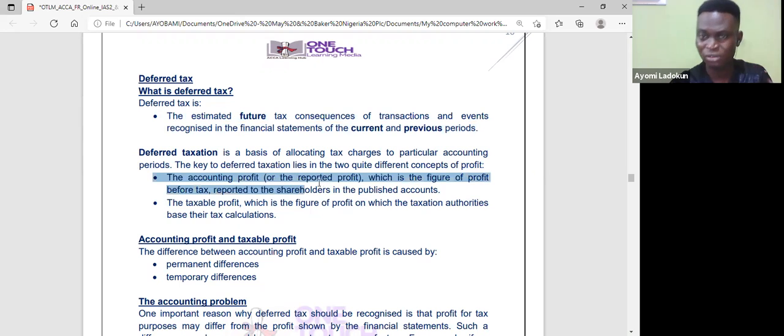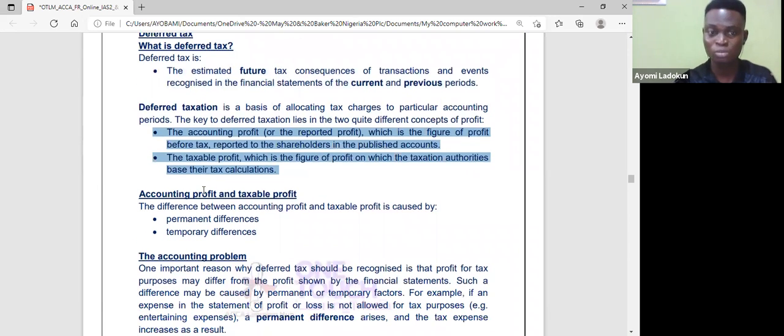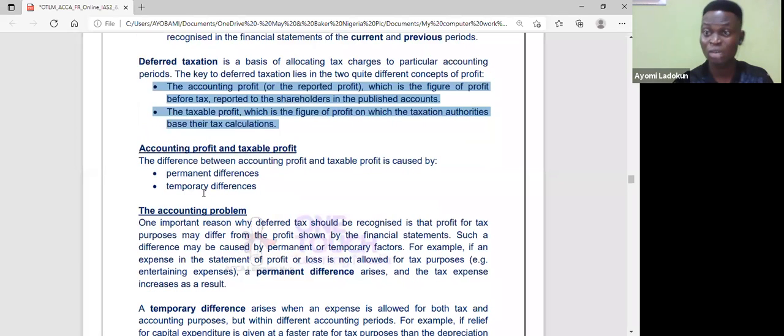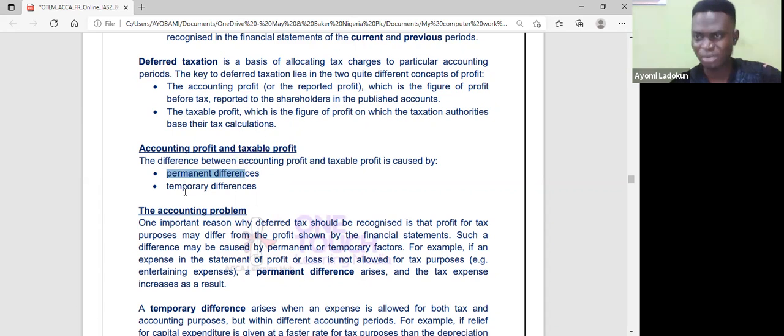So you have the accounting profit, that's the reported profit in my account, and I have my taxable profit, which is the profit figure with the tax authorities. So it's what we have agreed to pay. Remember, we also have what we call the tax base. That's the amount attributed to items in the account, especially an asset or liability, by the tax authority. Now, the difference between accounting profit and taxable profit will lead to what we call permanent difference or temporary difference.